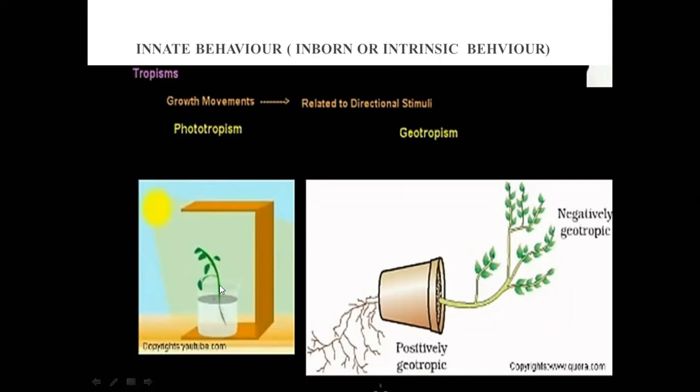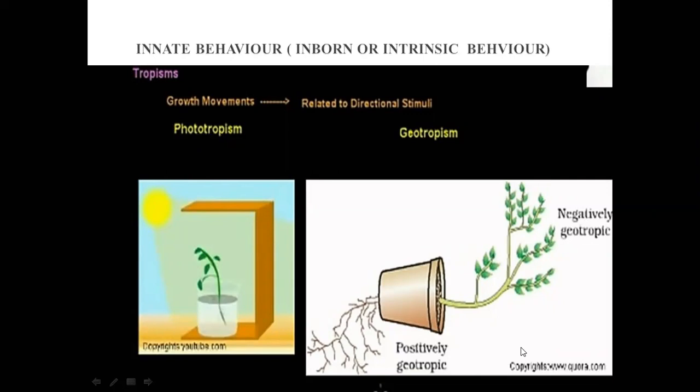We want to see in which direction this plant shows the movement, not movement, sorry, the growth process taking place here. So you can simply say that it is moving towards the light. You can see its direction. It is moving towards the light. So it is called phototropism, right?